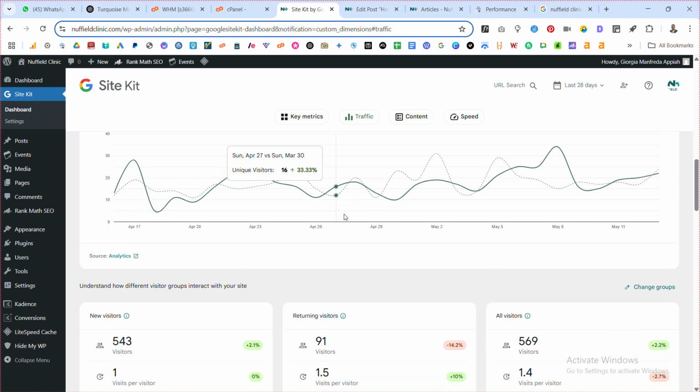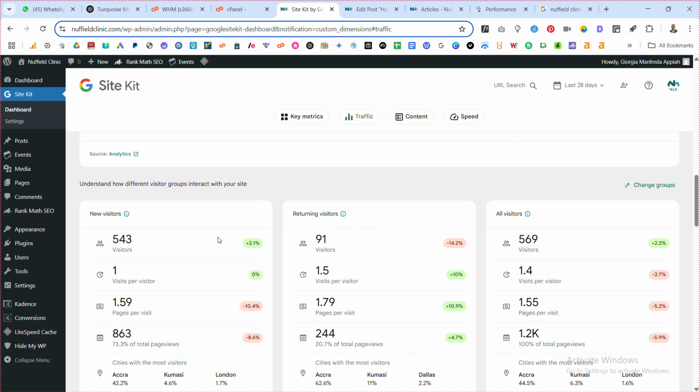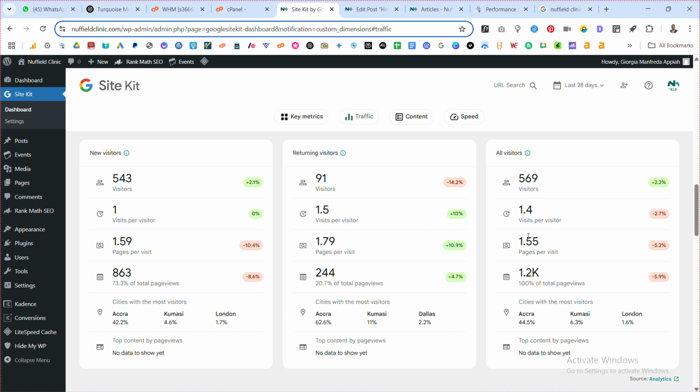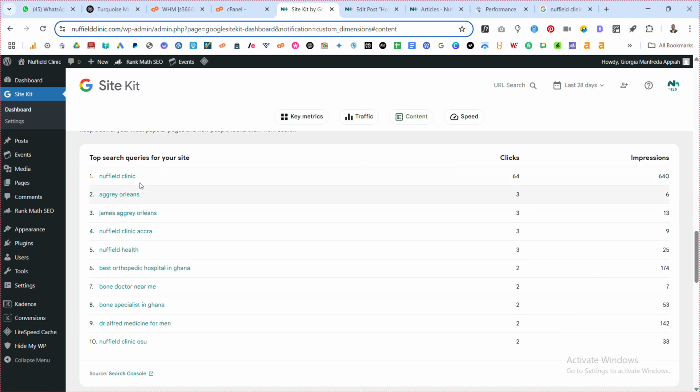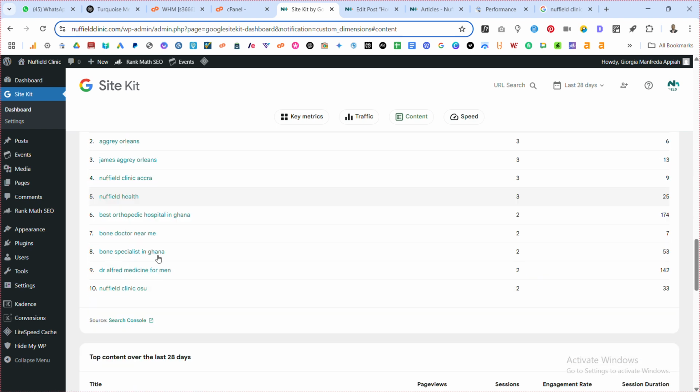Without spending too much time on there, this shows those who come for the first time, those who have come before and are coming again, and everything together. And then the keywords that they type and search to come to the website are these.